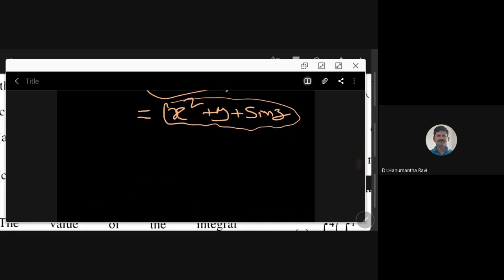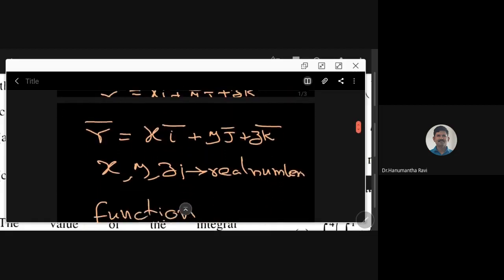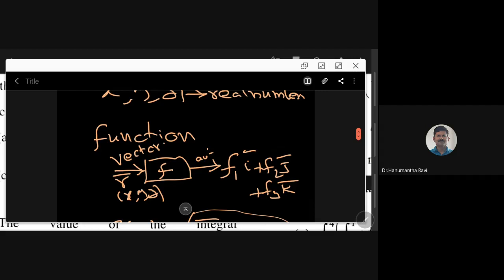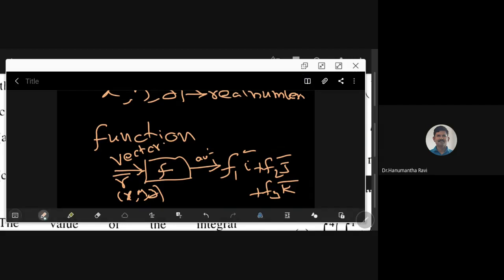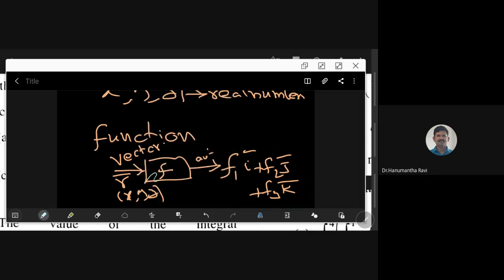When we are dealing with this, from where is the input taken? All possible vectors. When I say all possible vectors, that constitutes a field, which is called a vector field. From where am I taking this r bar? I am taking it from some place, the input space. At every point, there is an input. So this is the input space.